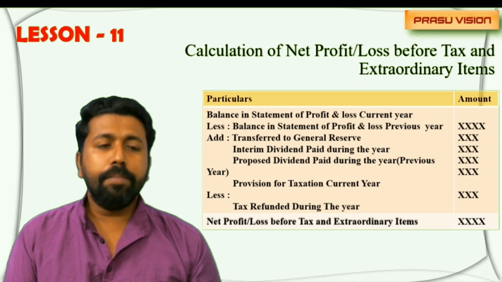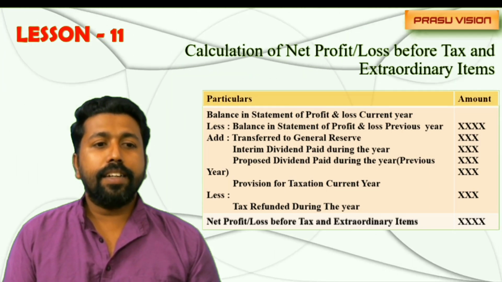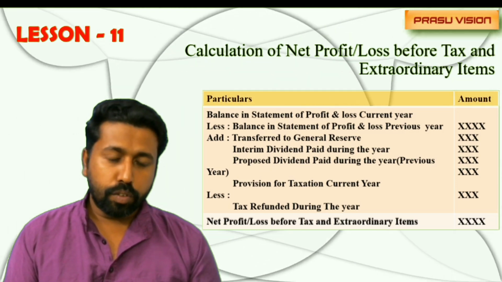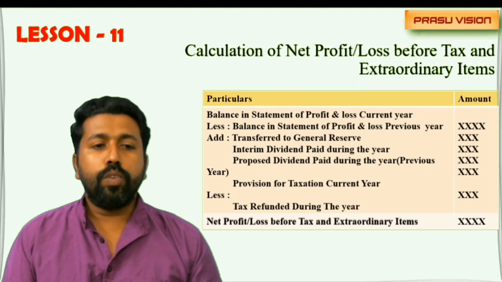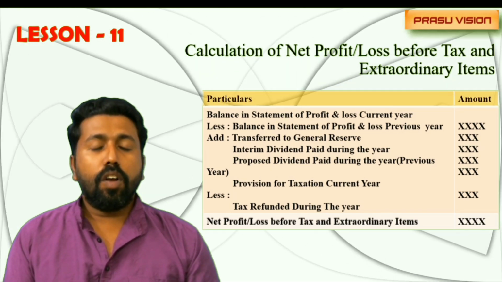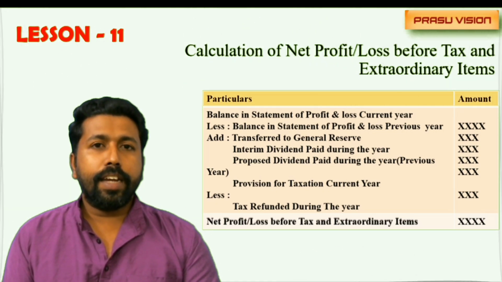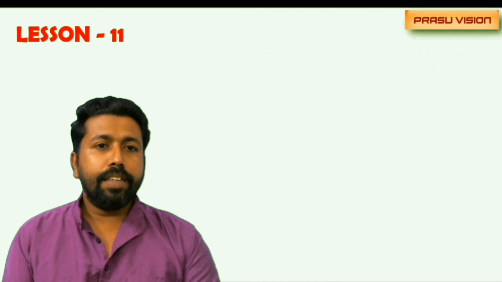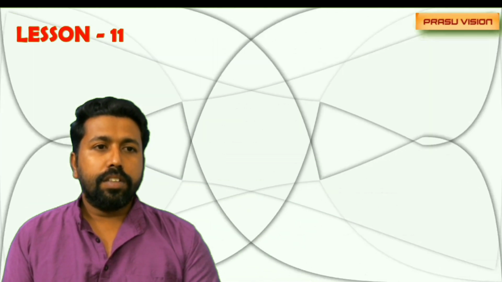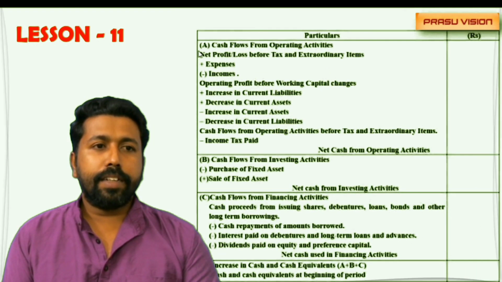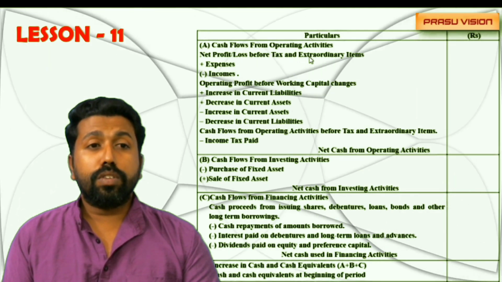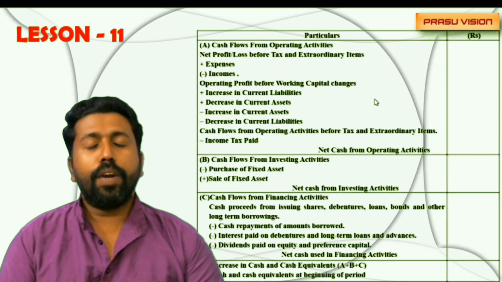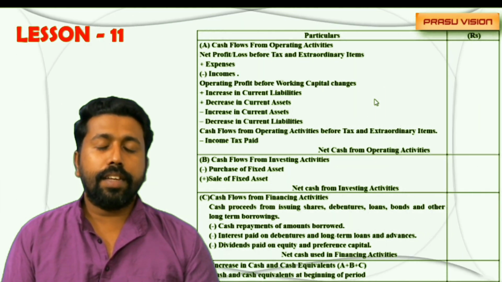And one more item, if there are any items like tax refunded, it will be deducted. So my dear students, this value, net profit or loss before tax and extraordinary item, will be used as the first item in the statement of profit and loss. Just look at here, the first item, net profit or loss before tax and extraordinary item. That is the thing.